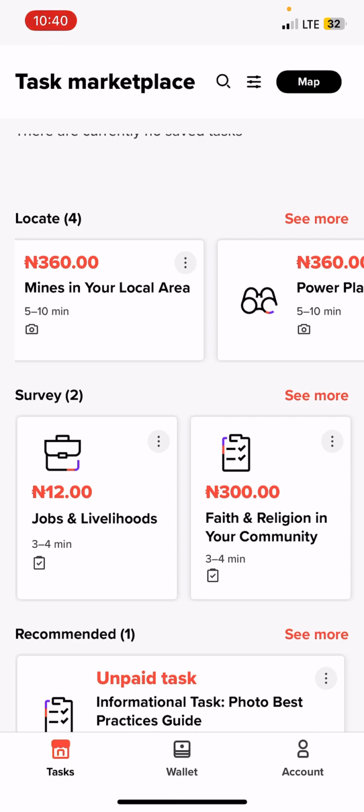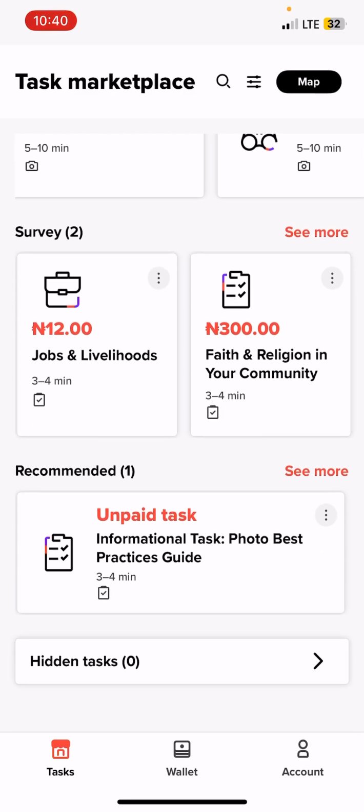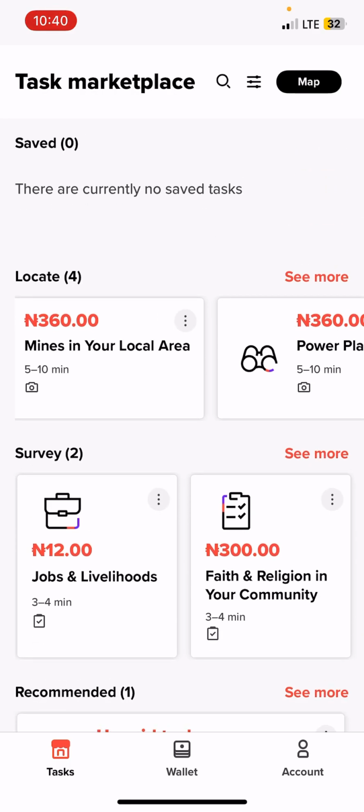I'm doing this review so that you guys can see that this can also make you money on the side. So you can simply go and download the app. So guys, if this app is an app that you can use to make a little bit of passive income for yourself, I'll be dropping the link in my description, and also I'll be pinning the link to register in my comments section.